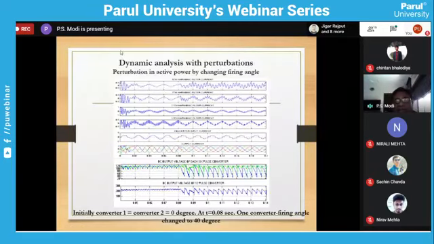Okay, now some dynamic perturbation we have taken. You can see that initially the converter will convert at 0 degree here. At 0.08 second, at this point, one converter firing angle is changed. So converter 1, converter 2 firing angle 0 degree you can see here.